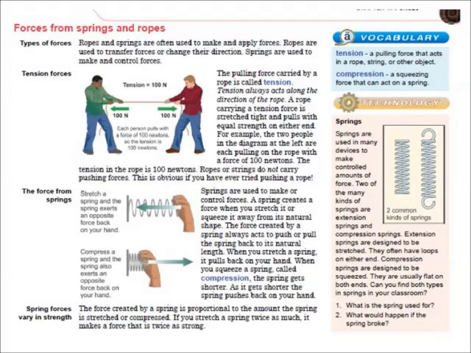For example, the 2 people in the diagram at the left are each pulling on the rope with a force of 100 newtons. The tension in the rope is 100 newtons. Ropes or springs do not carry pushing forces. This is obvious if you have ever tried to push a rope.